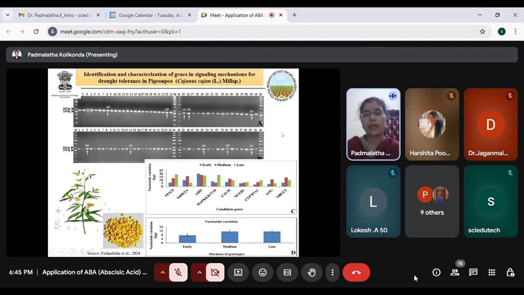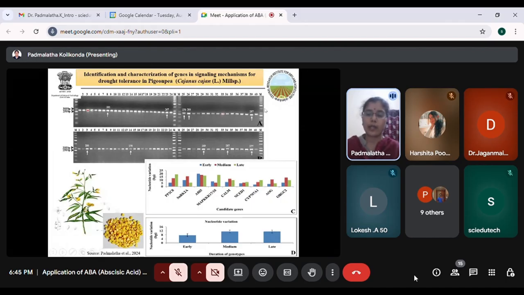So we selected 40 genotypes of pigeon pea, varying with respect to crop maturation. That is, we selected 14 genotypes of early duration crops, wherein the life cycle can be completed in 2 to 3 months, and then 14 genotypes with a medium duration, wherein the life cycle can be increased to 4 to 5 months, and then 12 genotypes with late maturation. So altogether 40 diverse genotypes were selected to study these candidate genes.